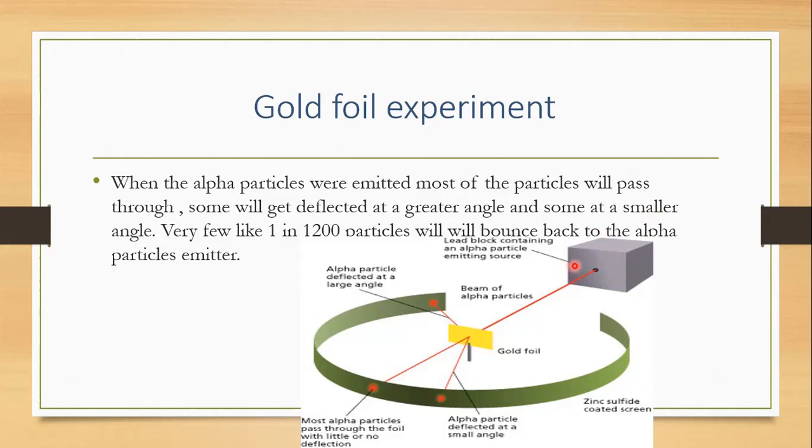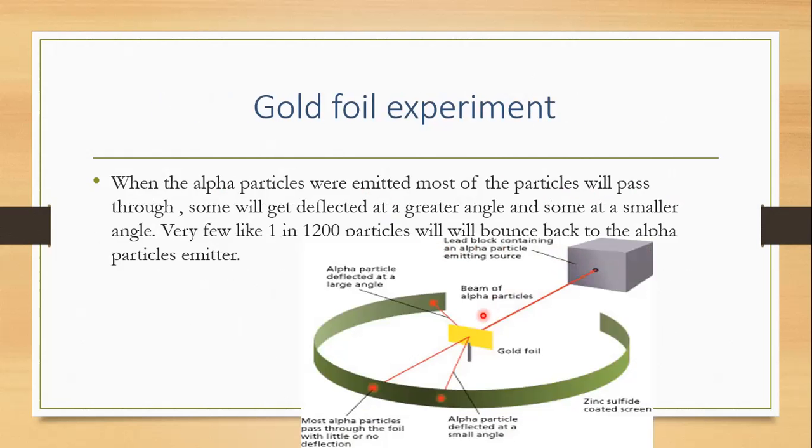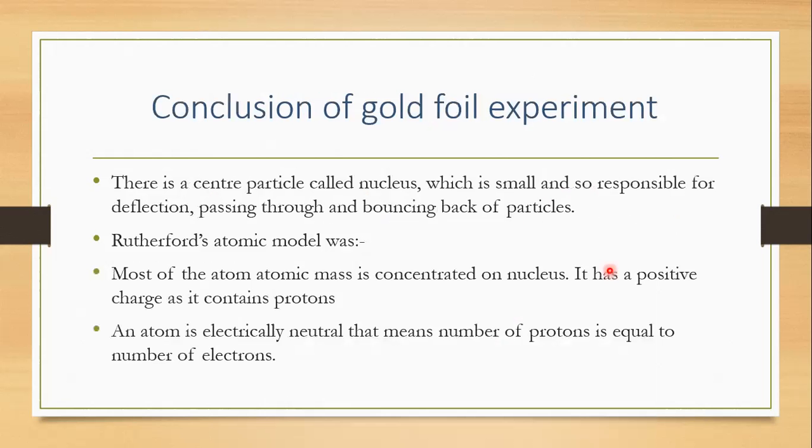So in the next slide, we see there's the center particle, the nucleus, which is small and responsible for deflection, passing through and bouncing back of particles. Since it is small, most of the particles pass easily. Some particles hit the small part of that nucleus, so they get deflected, and very few hit the nucleus head on and bounce back. So when he saw this, he concluded and named it the nucleus.